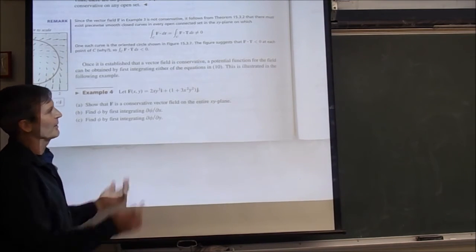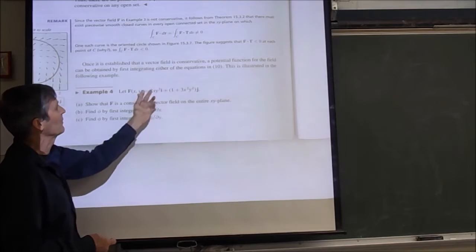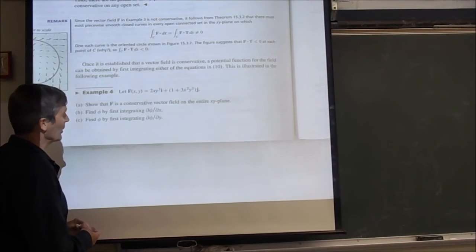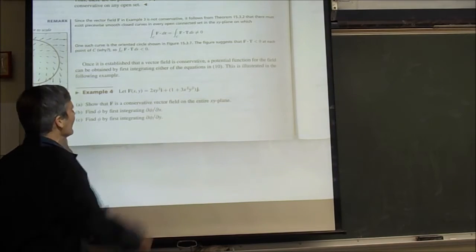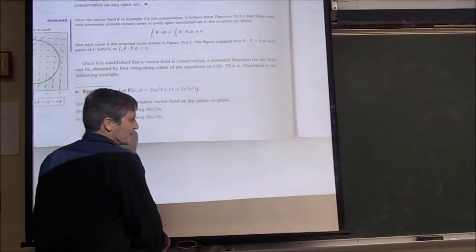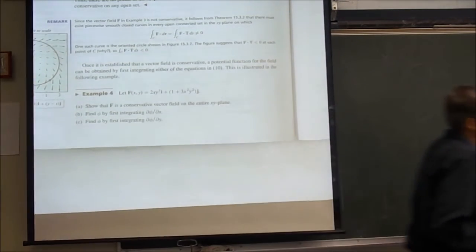Even if we couldn't integrate it to find the potential, which actually we can do the same as the last problem, we would know it's conservative, hence the planet won't spiral in if it's under this kind of a force field, right? All right.